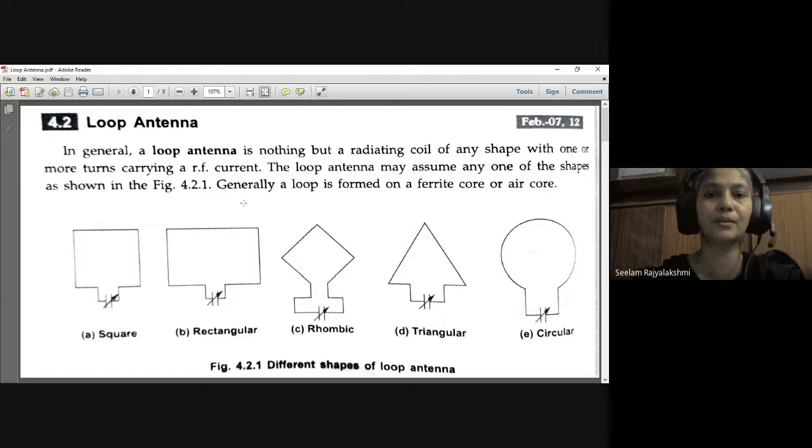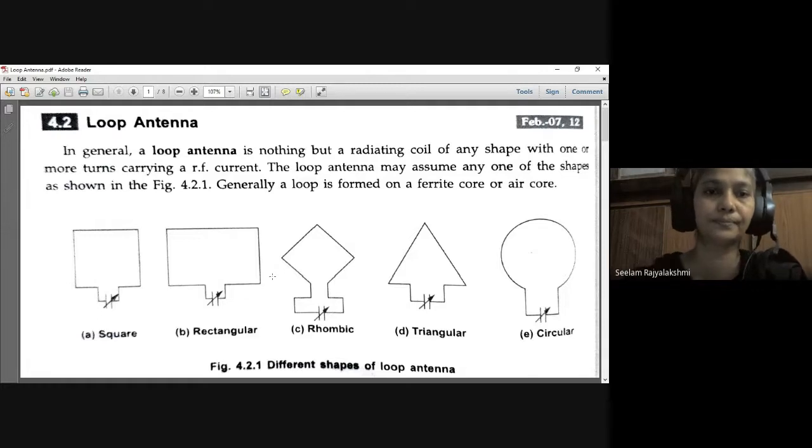So a loop antenna may assume any shape. Here we have different shapes of loop antennas. This is the square loop antenna. This is the rectangular loop antenna, rhombic loop antenna, triangular loop antenna. This is the circular loop antenna. We can observe that these loop antennas have a single coil, a single turn. These are single turn loop antennas, and these are the different shapes of loop antennas.